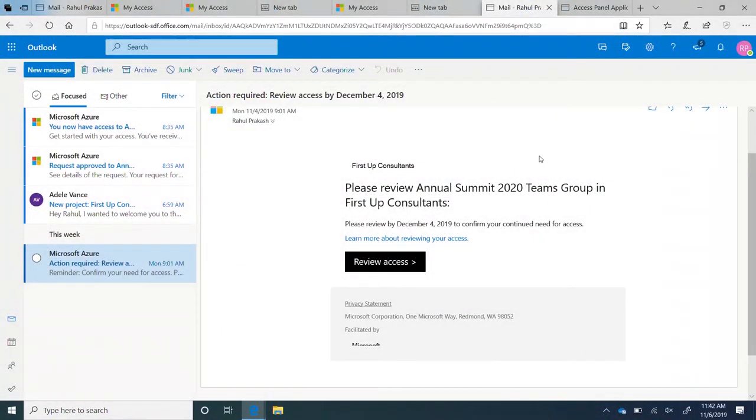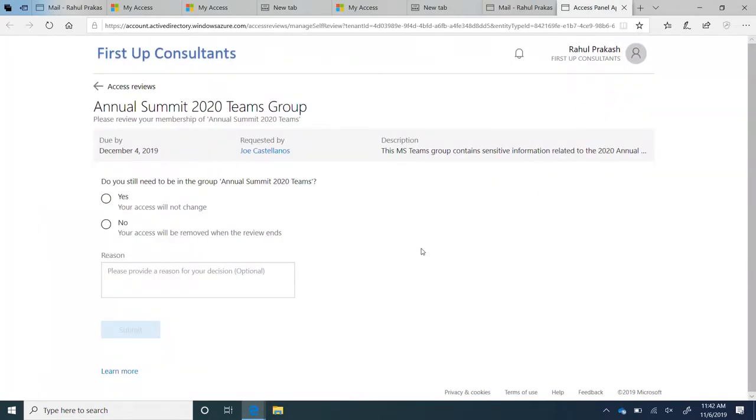So what Joe just did over there is create an access review campaign that impacts all the guest users who have access to that particular team. In this case, I have access to that particular team. So I receive an email saying, please review your continued need for access to this sensitive group. As I click in on that, I'm then forwarded to a portal. It's a very simple portal.